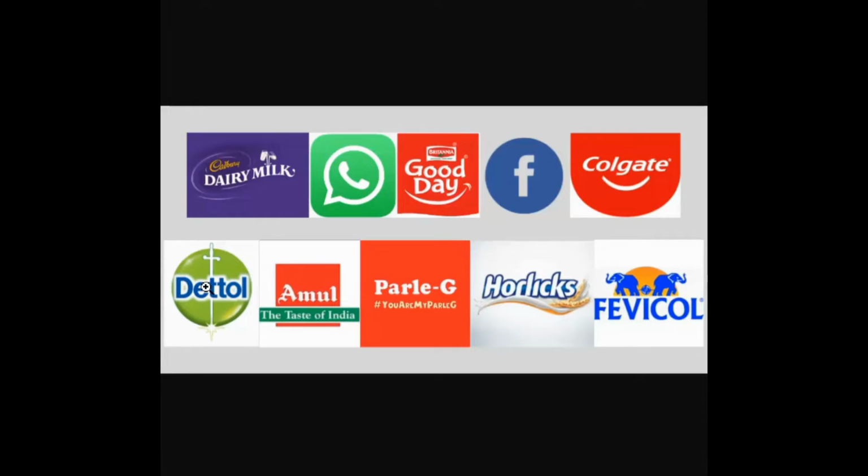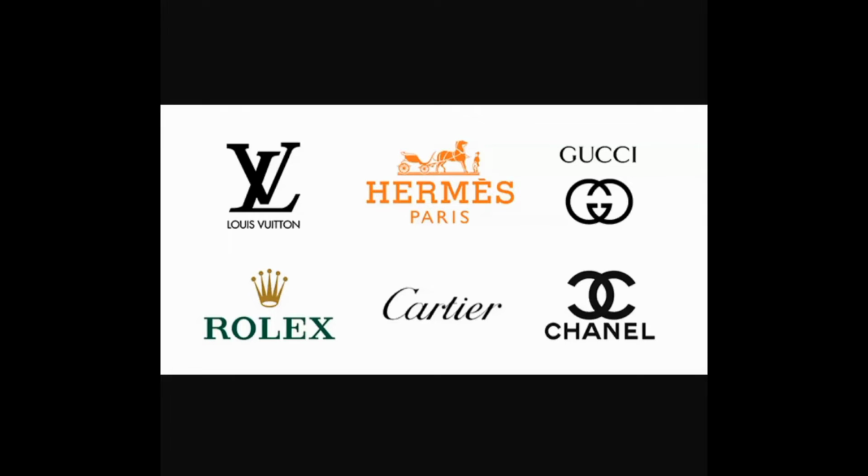So these brands have such a good amount of customer loyalty that even if tomorrow a new competitor comes in, or if their existing competitor slashes down the prices, it wouldn't really make such a big difference to their sales because of the brand loyalty that they have in the market. And if you're a very well positioned brand in the market, then you can also go to the extent of asking for premium prices, which is very well exercised by big luxury companies like Louis Vuitton, Hermes, Gucci, Chanel, Cartier, and Rolex. So the actual cost of LV bags is slightly higher than the normal bags that you buy, but the way it's positioned and the way it markets itself and the perception that they create in people's minds, that is how they can ask for exorbitant prices. And that is all the power of branding, and on top of that, positioning as well.